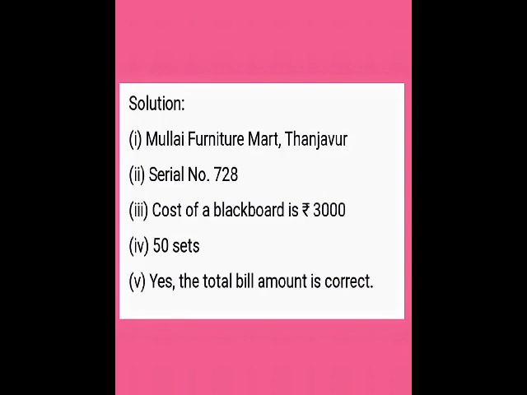Verify the total bill amount is correct. Yes, the total bill amount is correct. If you add all these amounts, we will get the total amount, that is 1,68,000. Yes, my dears, this is the first question. Already I told you how to verify the bill and how to see the bills. Then move on to the next question.